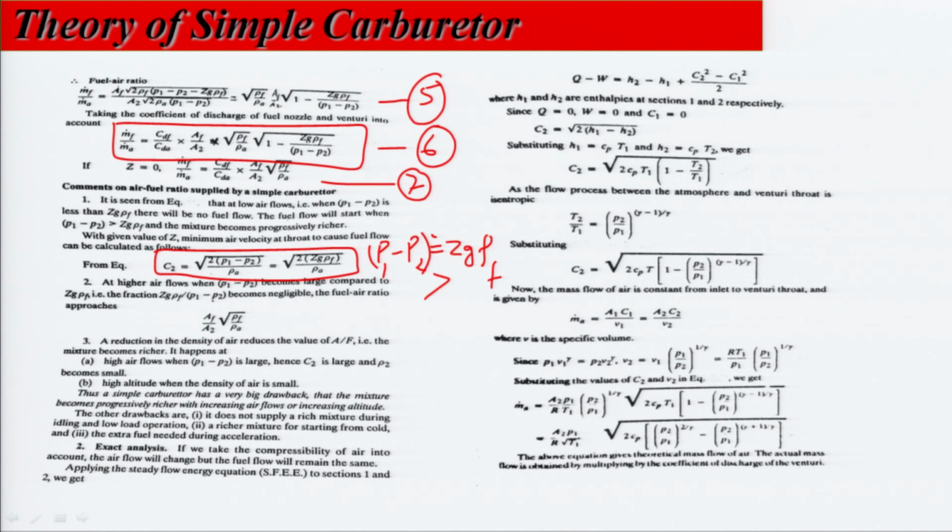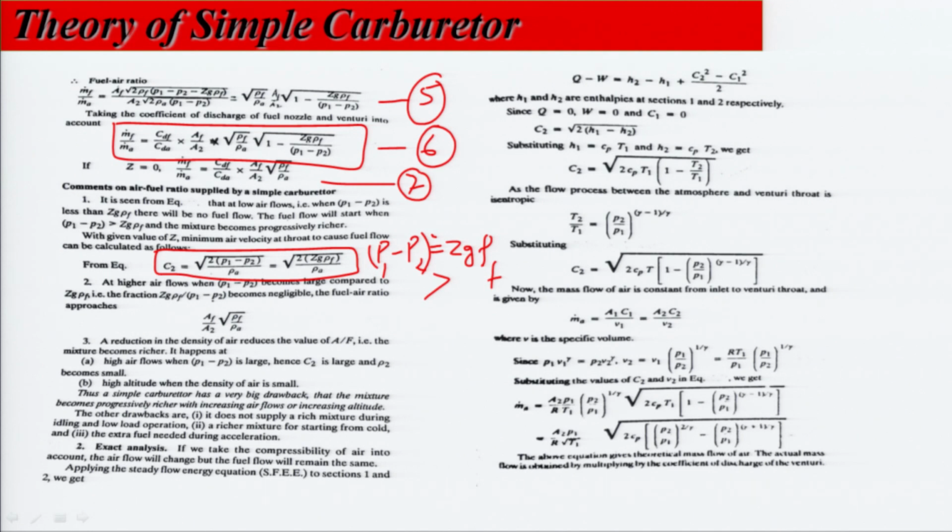Third is, a reduction in the density of air reduces the value of air fuel ratio, that is, the mixture becomes richer. You can see easily from this diagram, if you reduce the value of this density, the mass flow rate of fuel upon mass flow rate of air will be increased, means mixture becomes richer.